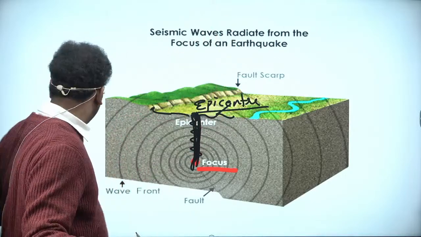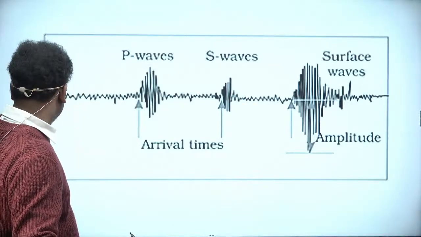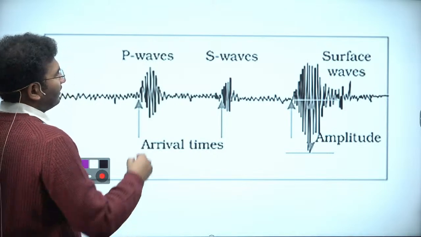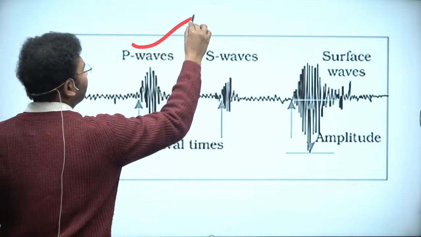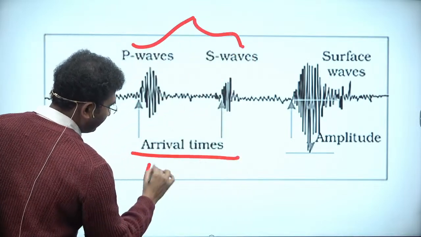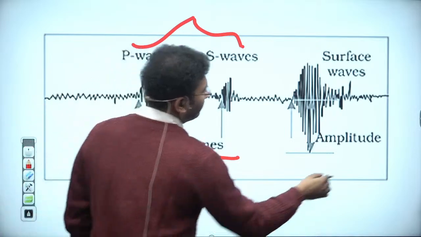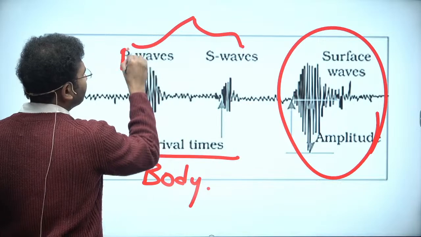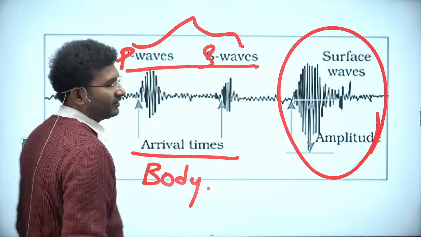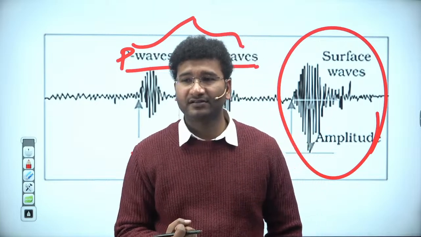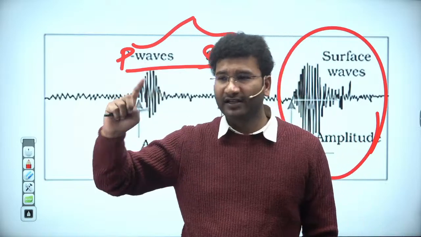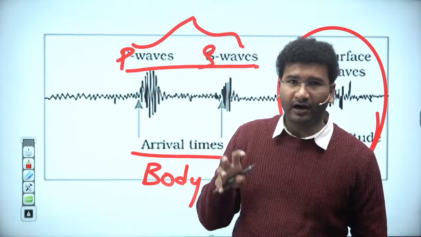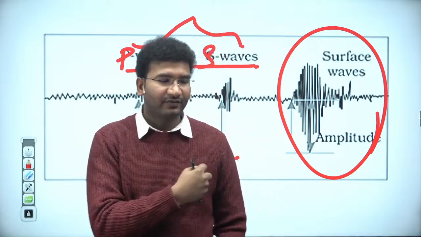So now let me tell you one thing. Earthquake has two different set of waves, that is body waves and surface waves. See, this kind of diagram you might have seen in your NCERT. So this is your body waves and these are surface waves. So P waves and S waves, जब earthquake generate होगा, P and S waves are considered to be body waves. Now once you know the characteristics of these waves, you will be able to understand what are the layers of the interior of the earth. Now you might be wondering how the layers of the earth and earthquake waves are interrelated.